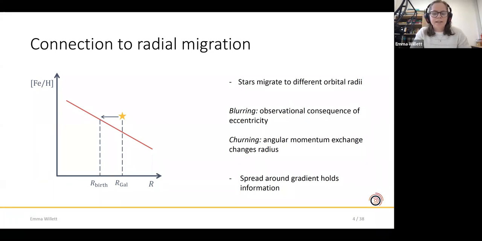And that means that the guiding radius is no longer a good approximation of the birth radius, because your angular momentum has changed, so your guiding radius has also changed. Whereas in the case of blurring, if we work in the guiding radius, we should be close to the birth radius because we don't see the effect of this eccentricity. So in the work that we do here, we choose to work in the guiding radius. So keep that in mind throughout.